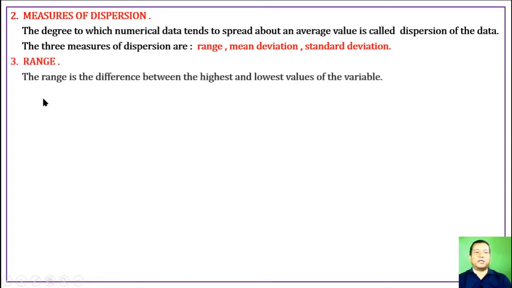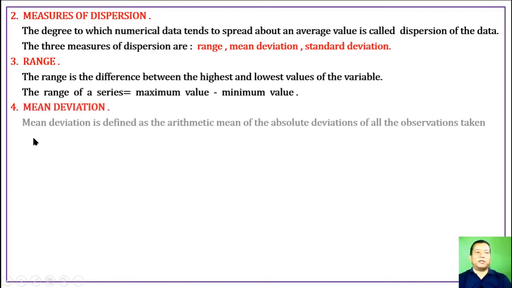Range. What is range? The range is the difference between the highest and the lowest values of the variable. Thus, the range of a series is equal to maximum value minus minimum value, that is, highest value minus lowest value.